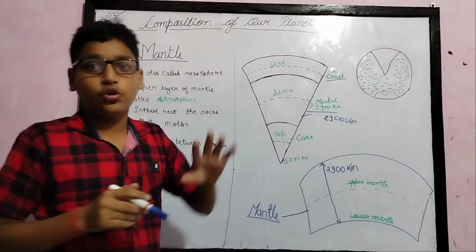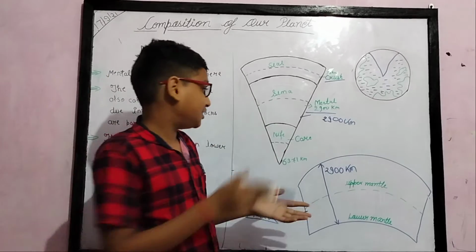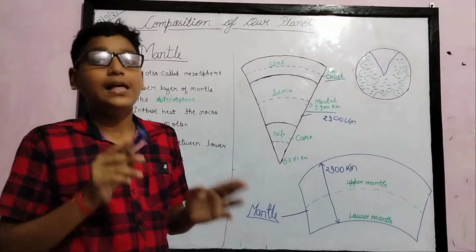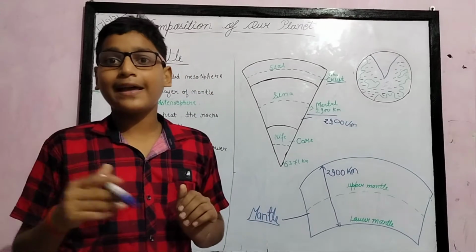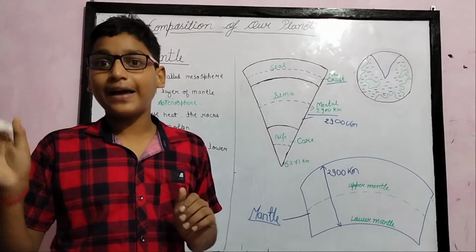Next is the core, which we will study in our next video. The core is made up of Nife. Nife means nickel plus ferrous. Ferrous means iron; the Latin name of iron is ferrum.